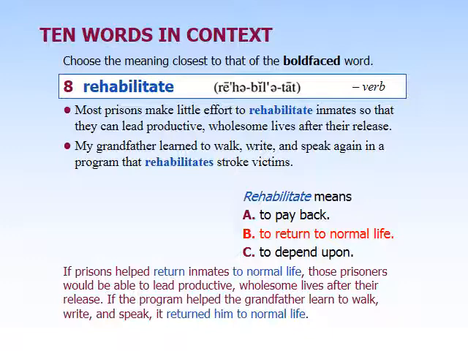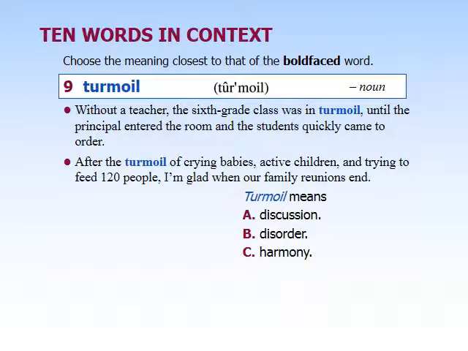So in this case, therapy would be the help that you would need if you had injured yourself. Education would be like in the first case, for people who don't know how to behave properly or were never taught. Our next word here is turmoil, and this one's a noun.